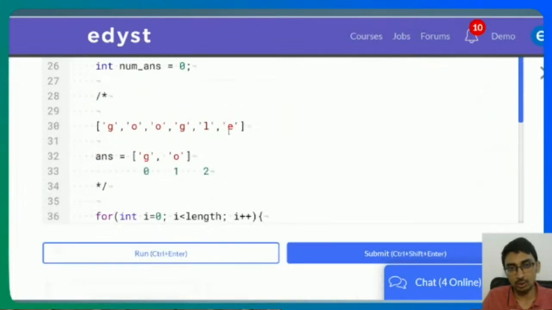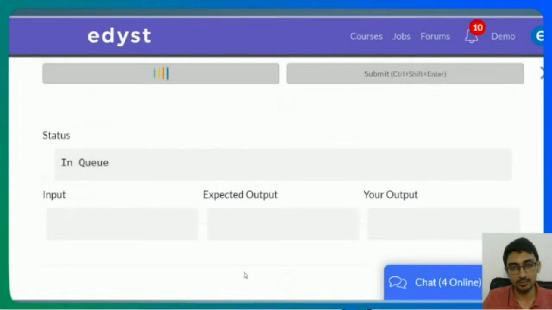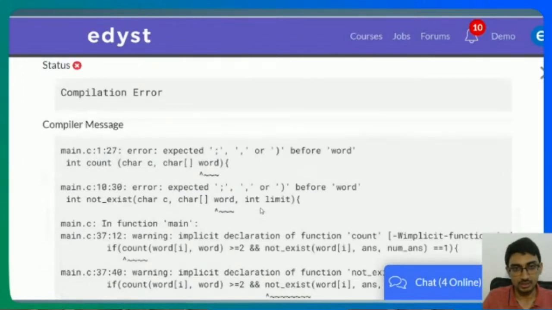Now, this is what I like to do generally. I like to write my core logic here and then delegate it to the functions. So I wrote the two logics here, and then the functions will take care of the main logic. So we did that. If I run it, all right, let's see what are the issues.